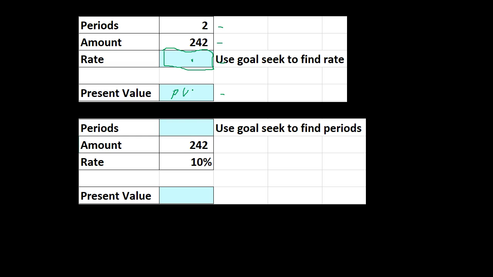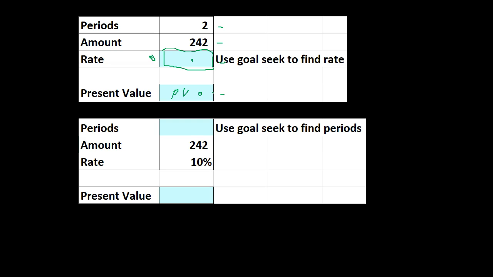And then we'll just tell Excel using goal seek. And I'm just going to explain it here. And you can go to the practice example problems where we'll actually do this in Excel. You can use goal seek and say, hey, goal seek, Excel, I would like you to change this cell to be what the answer is, 200, by adjusting the rate. And because there's a formula in here that takes into account the rate, it will then figure out what the difference should be. In other words, it'll test whatever this cell needs to be in order to make this cell what we told it to be, 200. And it'll basically work that problem out.